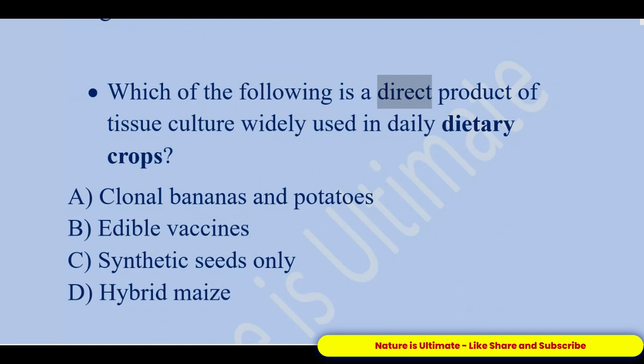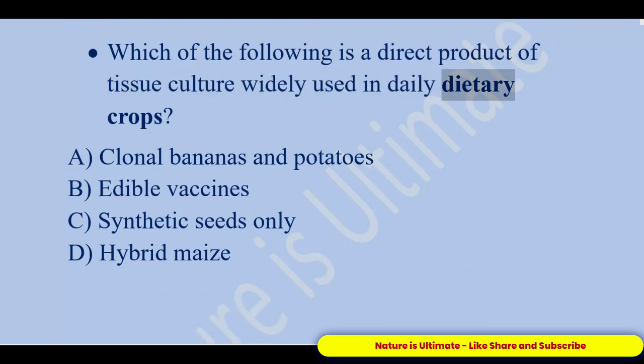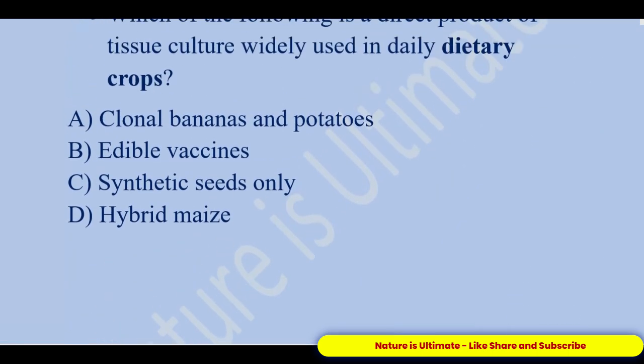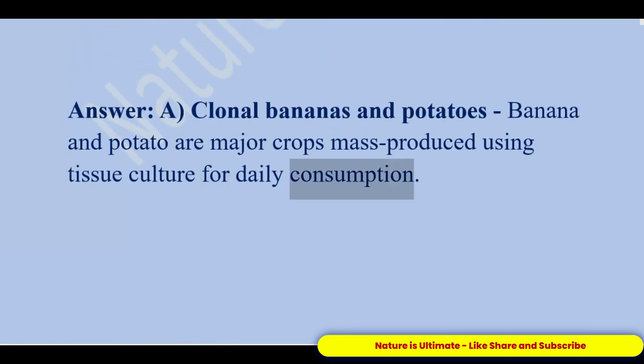Which of the following is a direct product of tissue culture widely used in daily dietary crops? A. Clonal bananas and potatoes. B. Edible vaccines. C. Synthetic seeds only. D. Hybrid maize. Answer, A. Clonal bananas and potatoes. Banana and potato are major crops mass-produced using tissue culture for daily consumption.